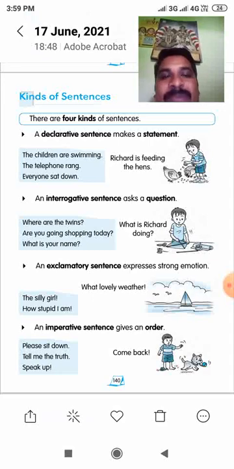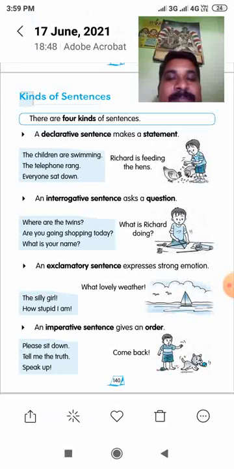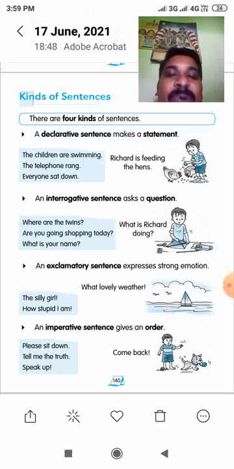It is also called a simple sentence. It has a subject, it has a verb, and finally it ends with a full stop. What I taught you about a sentence, those rules must be followed in a declarative sentence. Okay, are you clear now?